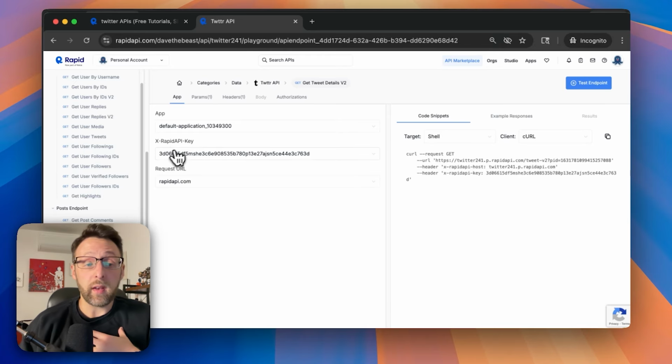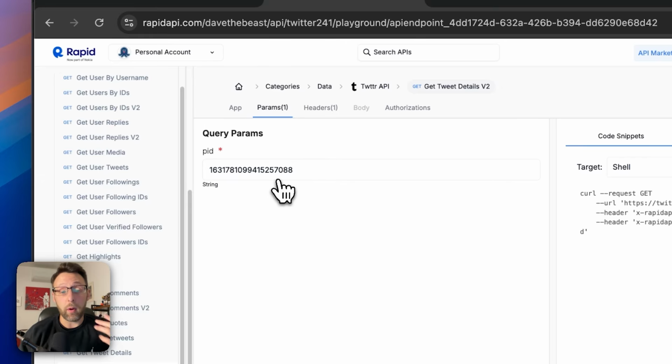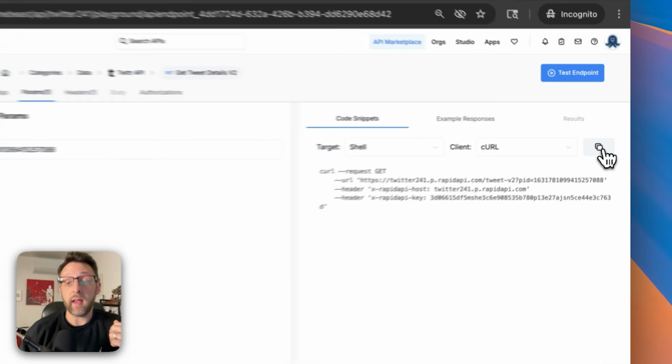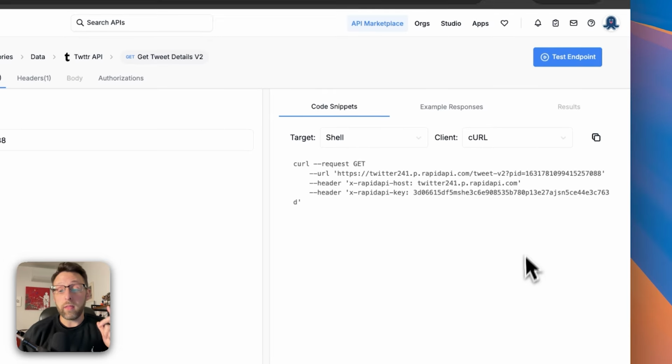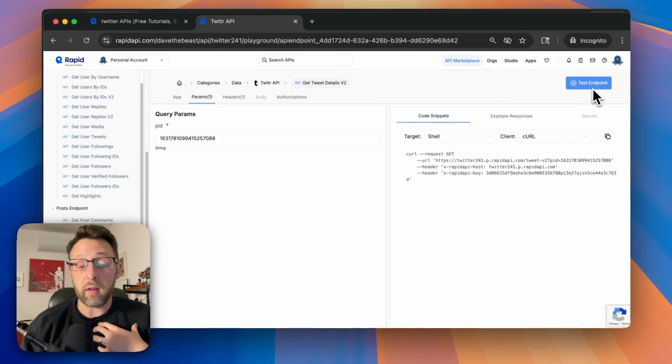You can see here we're sending a couple of our parameters like our API key. And all we're doing here is sending the post ID. That's really it. So if we take this curl request, again, just go ahead and copy this here. One thing to note is that you'll just need to subscribe to this scraper up here. There'll be a button up here that says subscribe. Right now, mine says test endpoint because I'm already subscribed, but just go ahead and click subscribe up here.